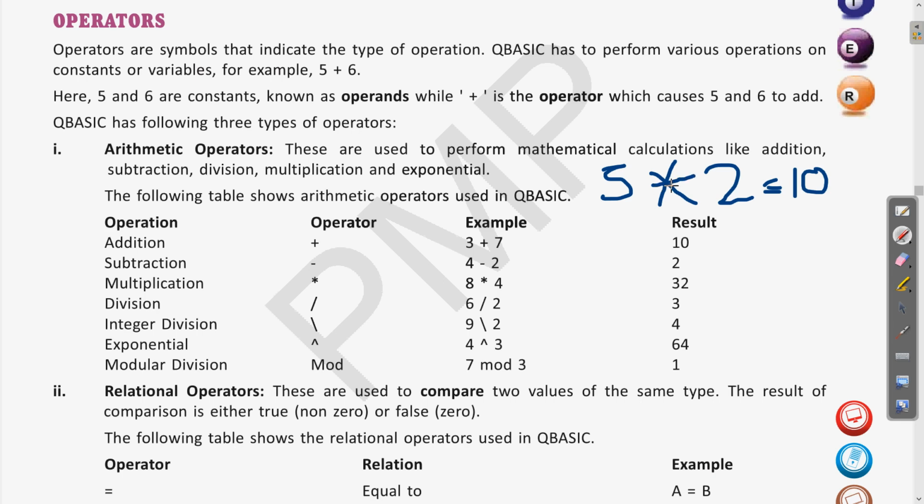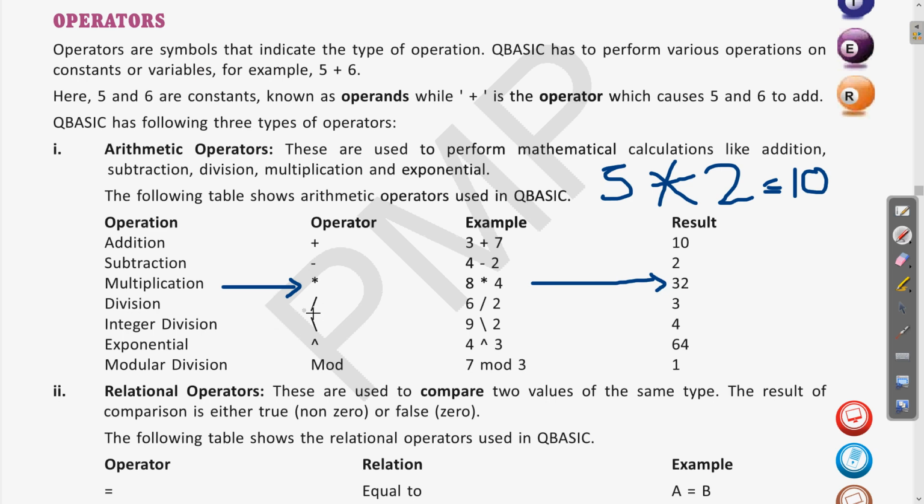On the keyboard also there is a star symbol. This star symbol is used as the operator of multiplication. So in QBasic we have this multiplication operator, which is star. So 8 into 4 is 32. So what is the use of this star? Star is the multiplication operator.